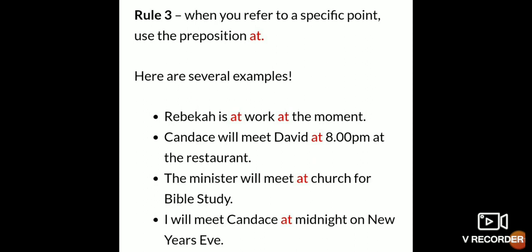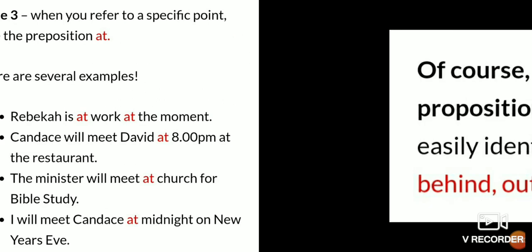When you refer to a specific point, use the preposition at. So where do we have to use at, and where in and at? Okay, don't get confused. Now Ram is at work at the moment. Here you can see a specific point is mentioned. Now Ram will meet David at 8 p.m. at the restaurant. So a specific time is given, 8 o'clock. The minister will meet at church for Bible study. So again at is used here, and the time is confirmed.